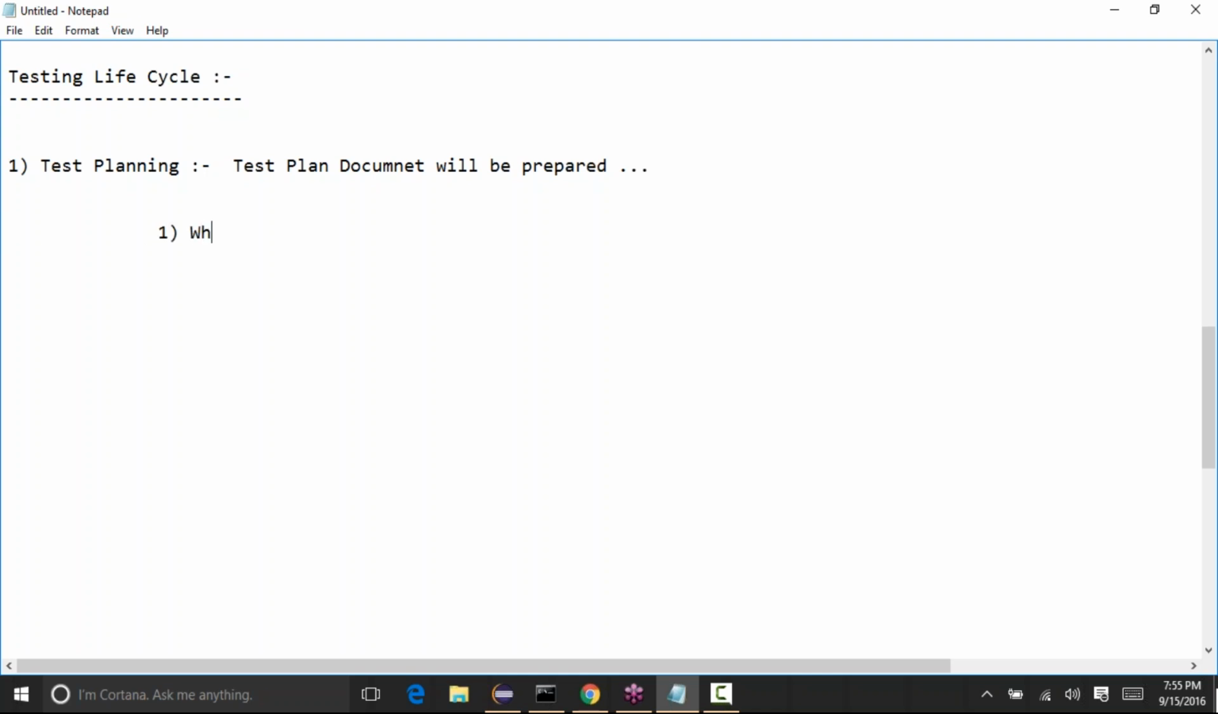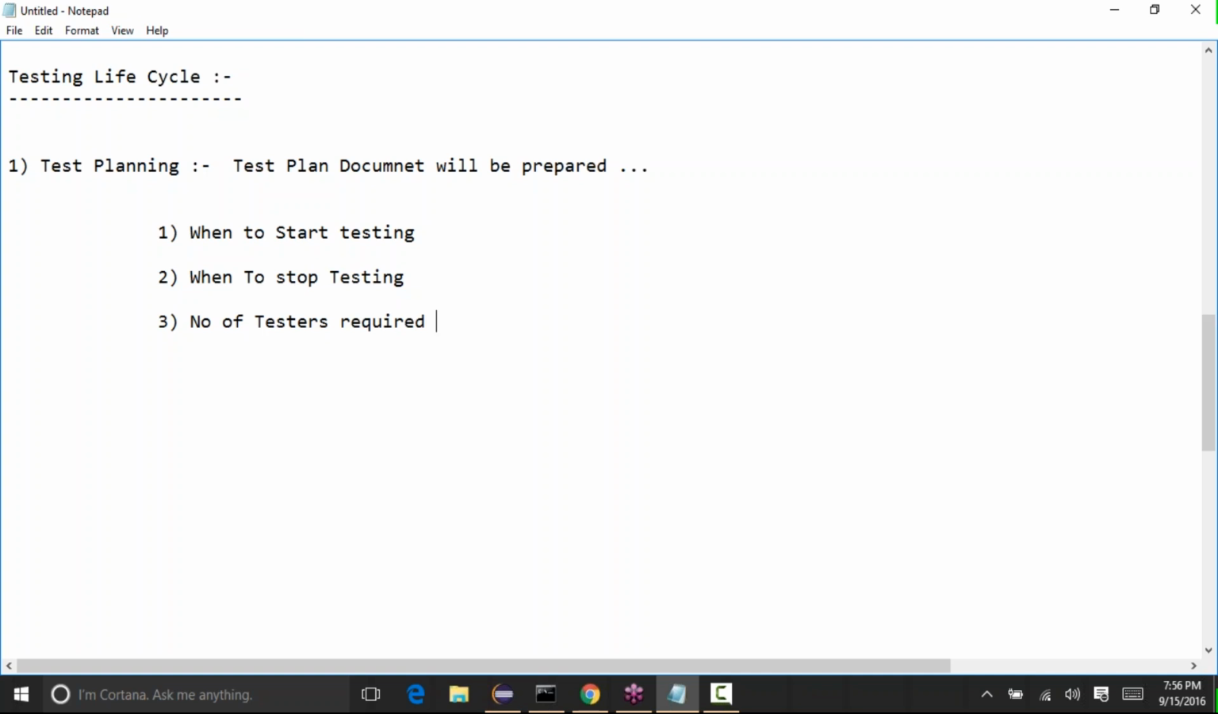A test plan document will have information something like this: when to start the testing, and when to stop testing, the timelines, like the dates when the testing is going to start and when it is going to be stopped. It will also have the number of resources required, like the number of testers required.